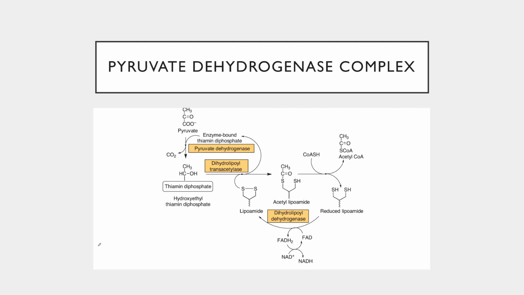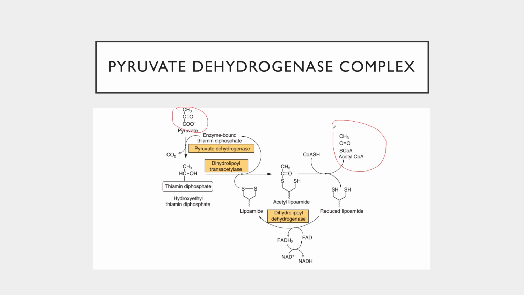So under aerobic conditions, the pyruvate produced by glycolysis will be oxidized to acetyl-CoA using the enzyme, the pyruvate dehydrogenase complex, or PDC. This enzyme is a key transition point between cytosolic metabolism and mitochondrial metabolism.